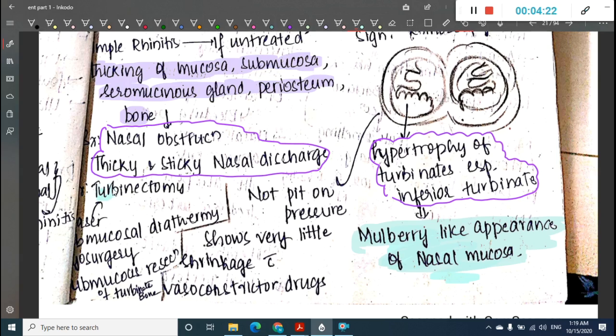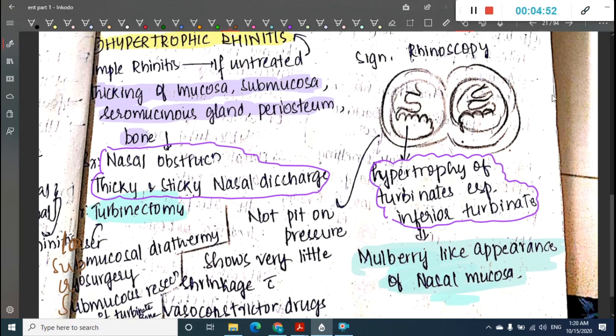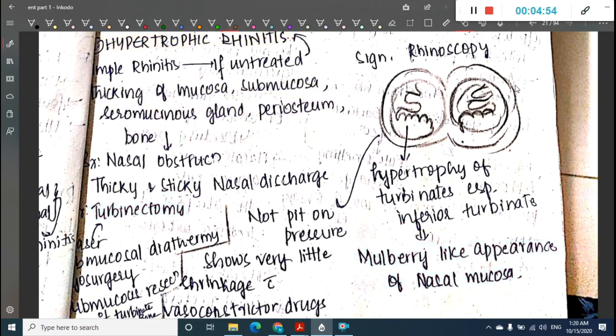What is the treatment? Turbinectomy can be done. This turbinectomy can be done by the laser route, that is a laser turbinectomy, or you can do submucosal diathermy, cryosurgery, or submucosal resection of the turbinate. So this is about hypertrophic rhinitis.